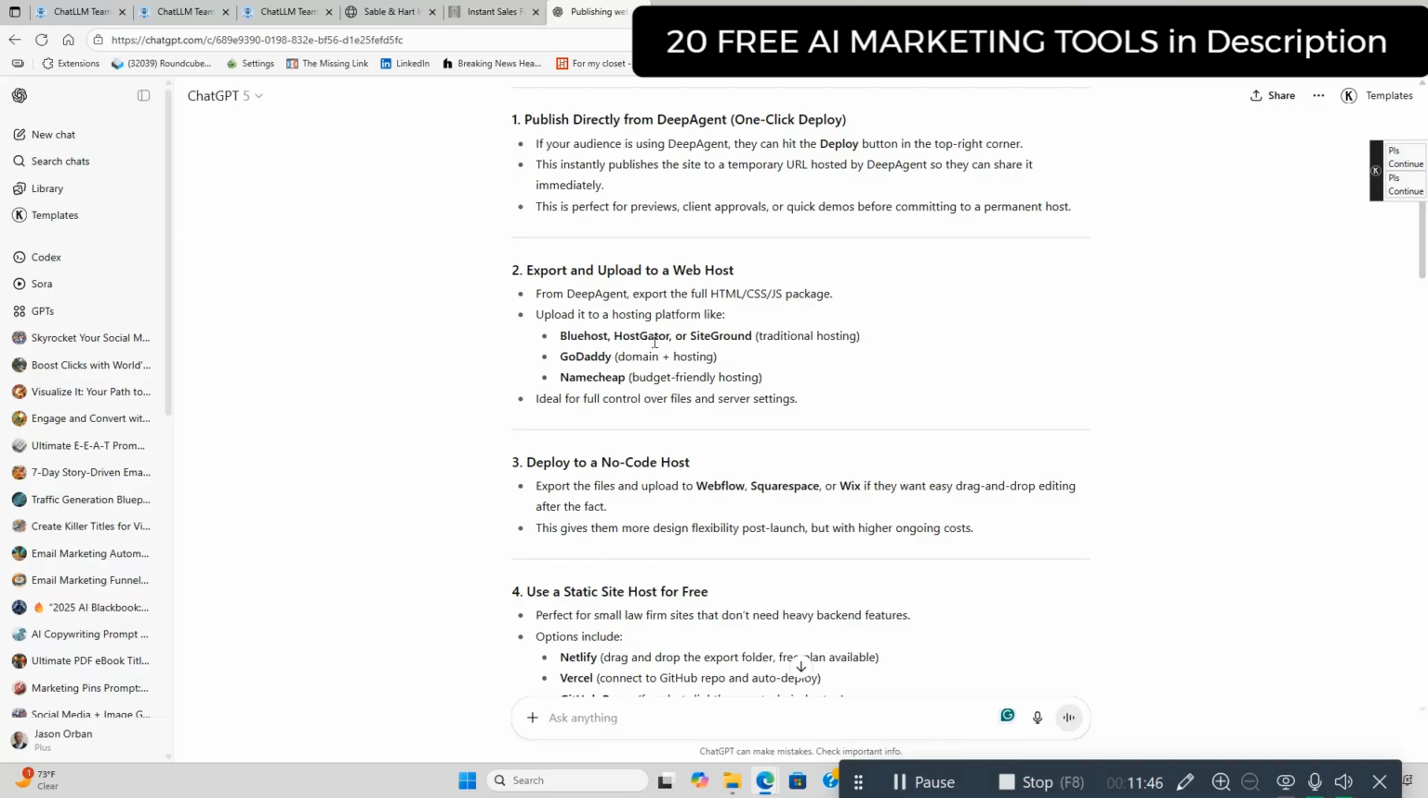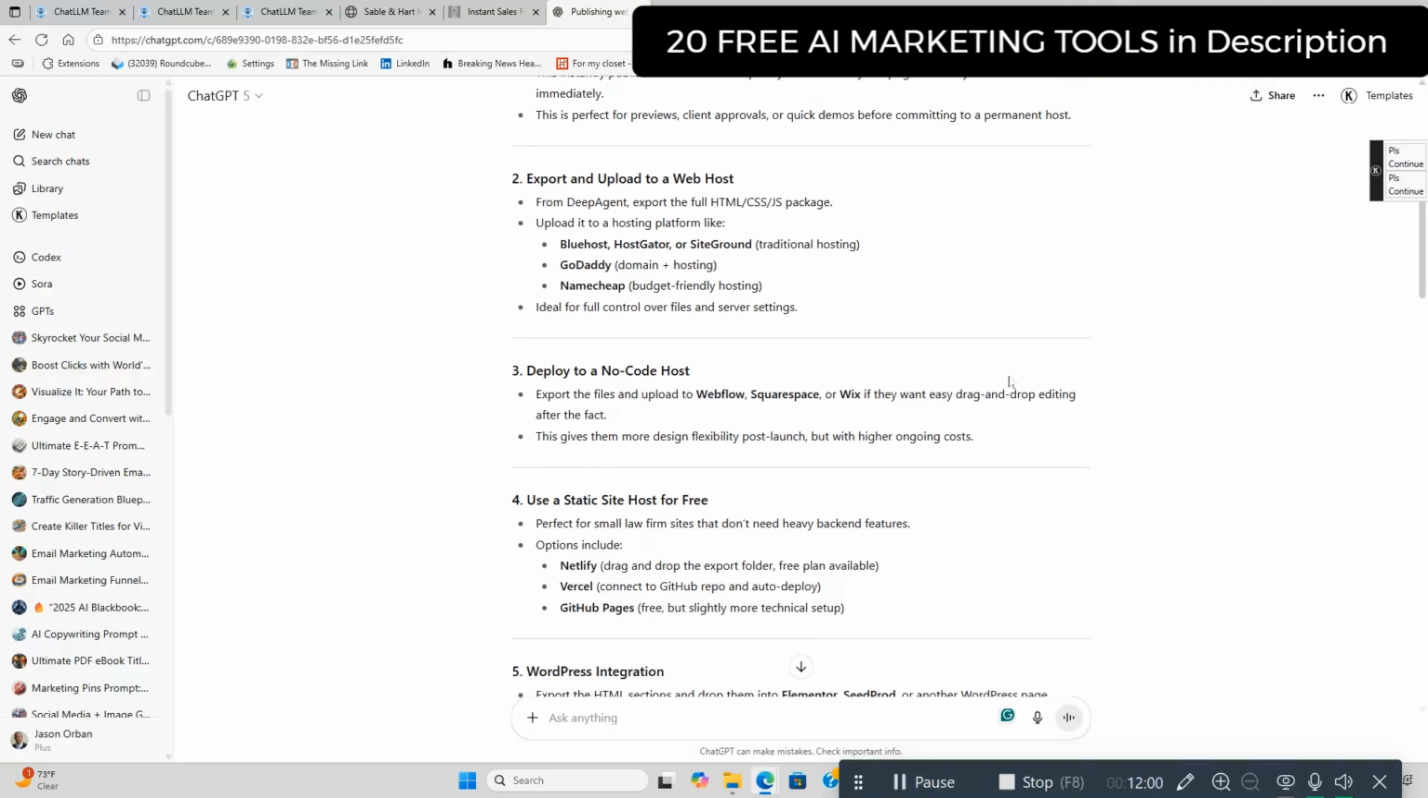Bluehost, HostGator, SiteGround, GoDaddy, Namecheap. Ideal for full control over files and server settings. I use Big Scoots, but they're a little more expensive. I highly recommend them, but you're paying a little more.